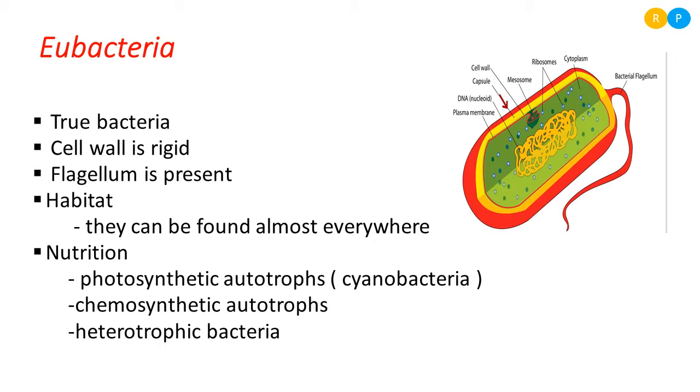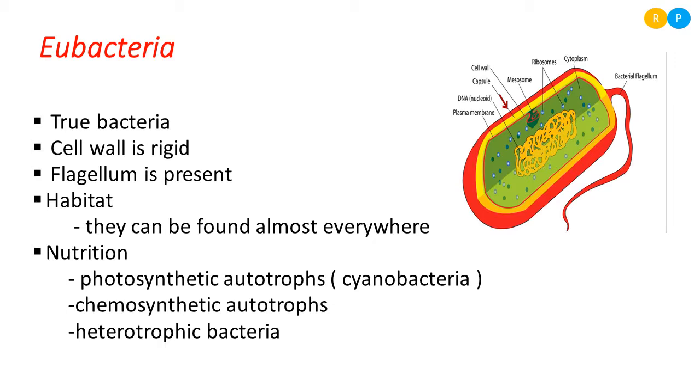So why are they called true bacteria? True bacteria have a cell wall. The cell wall is rigid in true bacteria. It is made out of peptidoglycan or muramic acid. This is very important regarding the cell wall. So the component of the cell wall in eubacteria is peptidoglycan or muramic acid.